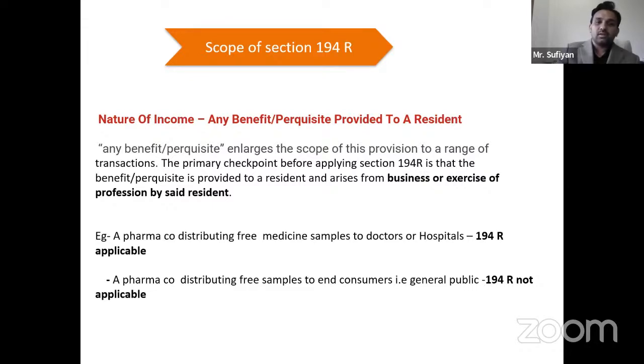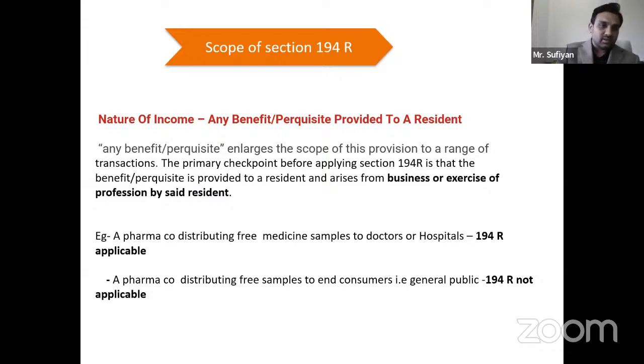The primary checkpoint before applying 194R is that the benefit or perquisite is provided to a resident and arises from business or exercise of a profession. Okay. So only business transactions will be covered. Only professionals will be covered. Personal transactions will not be covered. So suppose someone gives a donation to any person or someone gives gifts to family members, that will not be covered. But if you are deriving any benefit for giving certain business due to some profession, that will be covered under 194R.